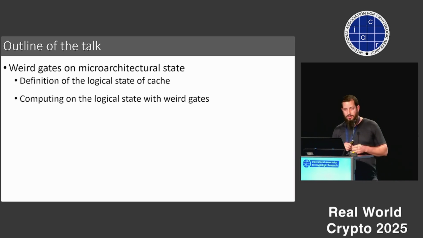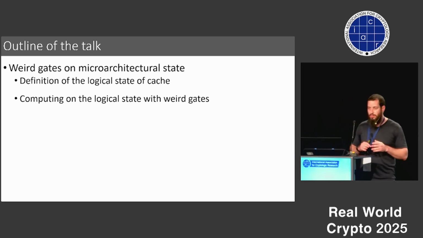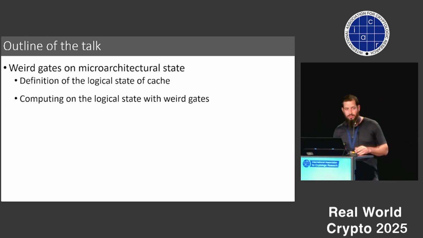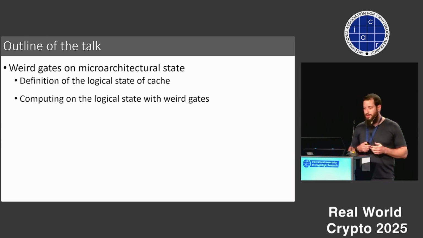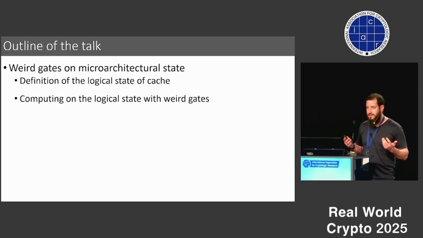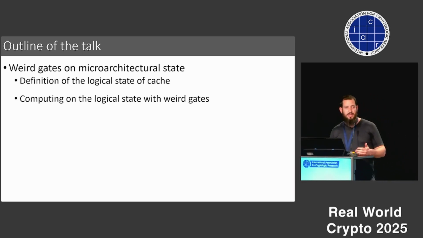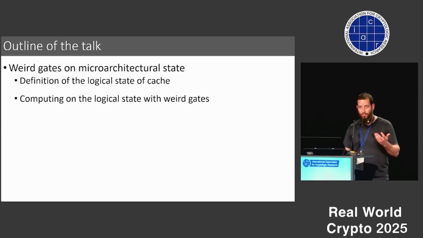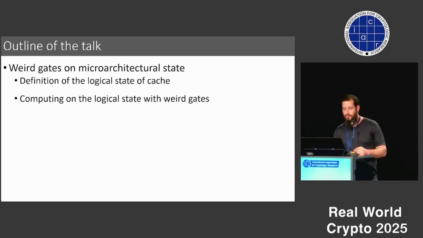In this talk, we're going to talk a little bit about word gates on microarchitectural states. We're going to define the logical state of the cache, and then show how we can do computation on this logical state using what we call word gates. Afterwards, although this is, for me, a lot of fun and interesting by itself, for some reason we need to actually motivate our work, except for the fact that it's fun to work on.